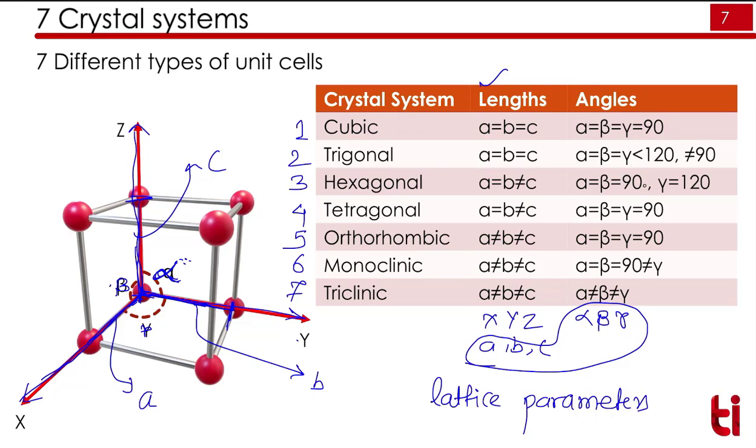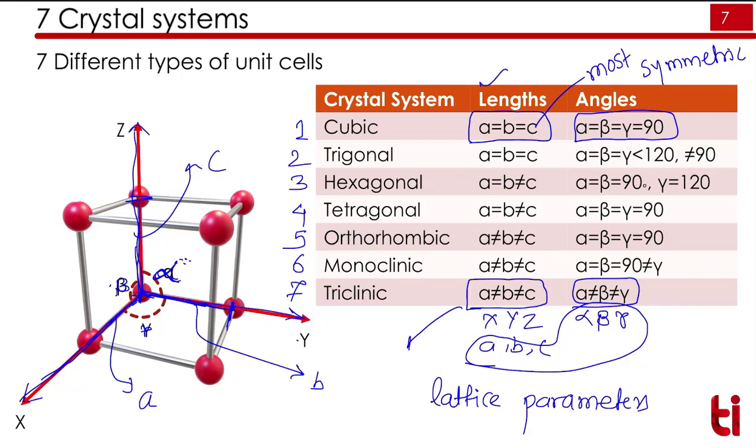Here we can see the cubic unit cell, where a equal to b equal to c, all three unit lengths are the same, and alpha, beta, gamma are equal to 90 degrees. This is the most symmetric unit cell. And triclinic, where a, b, c are all not equal and alpha, beta, gamma are also not equal, we can call a less symmetric unit cell.